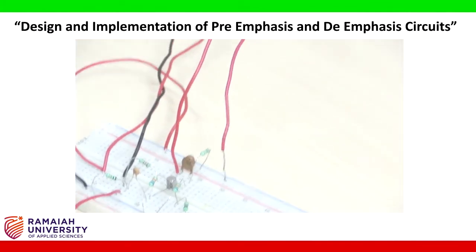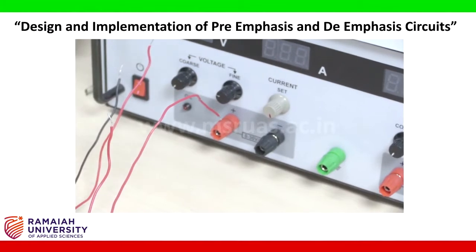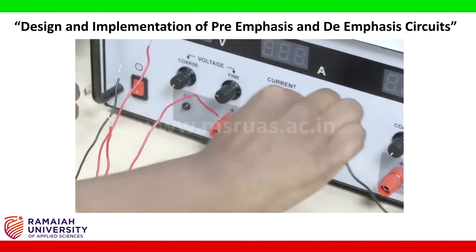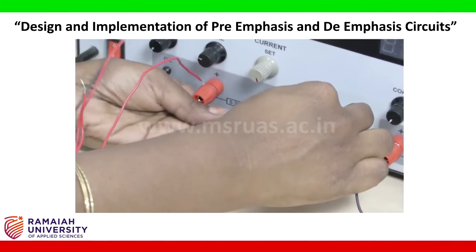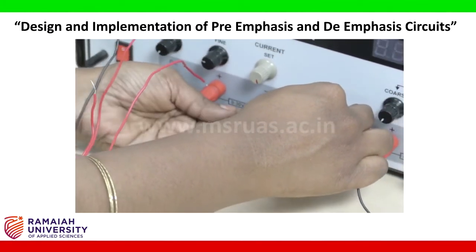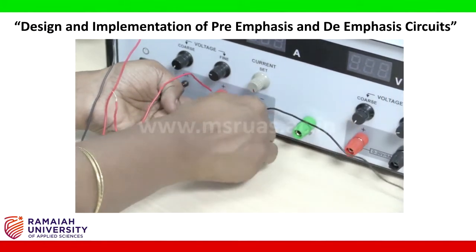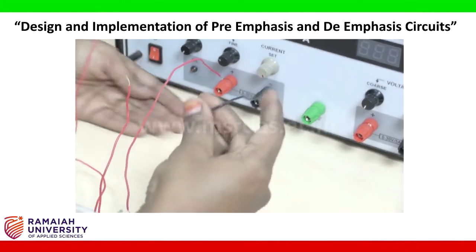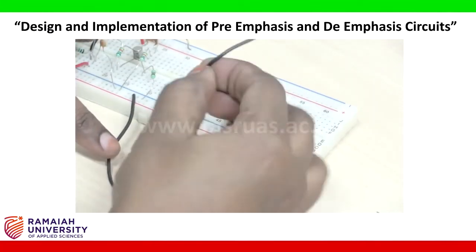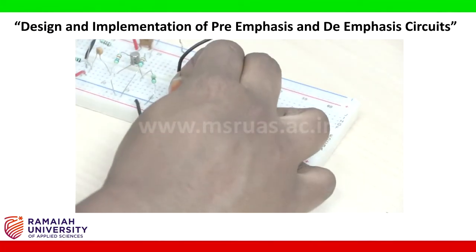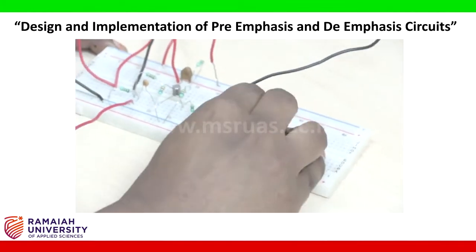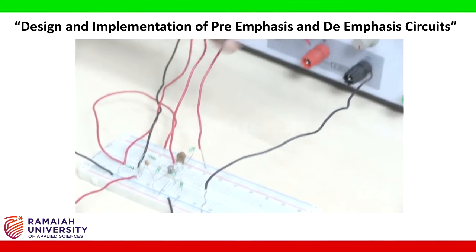Next, take another connecting wire, connect from the negative of the power supply and connect this to the ground of your circuit. So this we are taking as the ground, so hence we connect this wire here. So ground wire and supply wire.